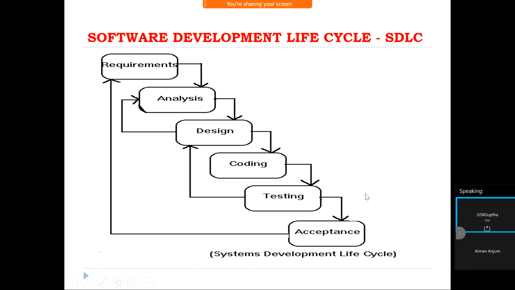SDLC contains 6 phases: initial phase or requirement phase, analysis phase, designing phase, coding phase, testing phase, delivery and maintenance phase or acceptance phase. How many phases in the software development lifecycle? 6 phases.